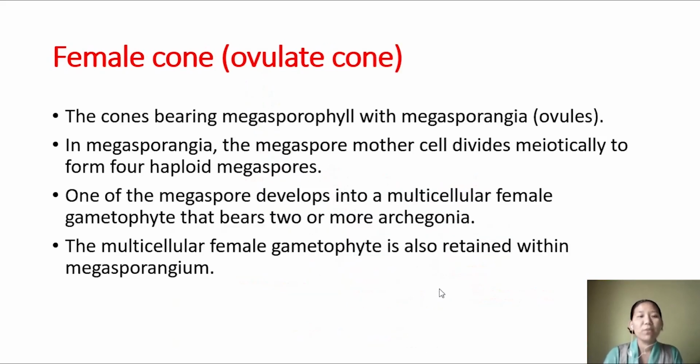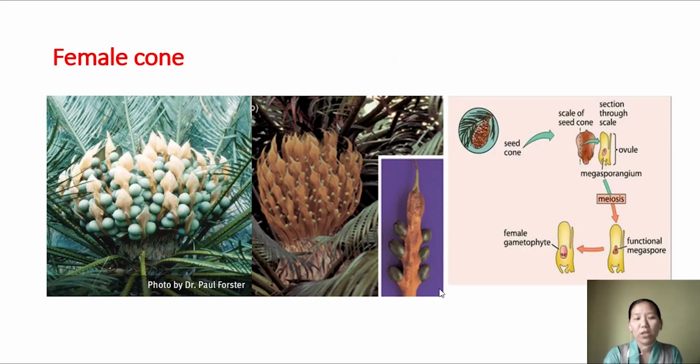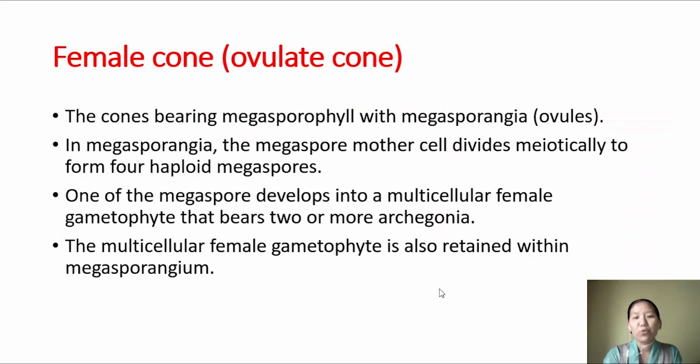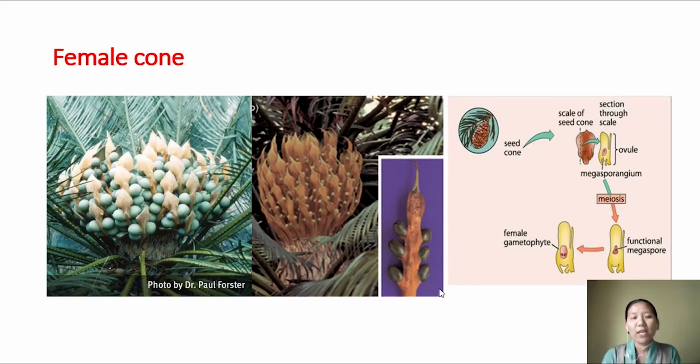Now next is the female cone. The female cone will bear megasporophylls, and these megasporophylls are arranged on the axis. Here I have given an example, a picture of Cycas. This is a female cone, and these green structures are the ovules, which after fertilization develop into seeds. So this is a female cone of Cycas. This is also a female cone of Cycas.